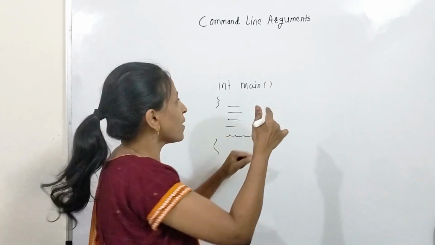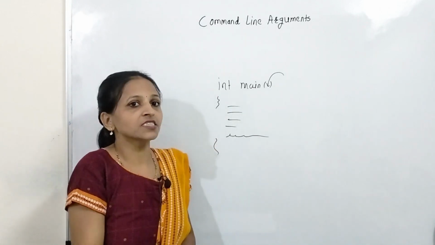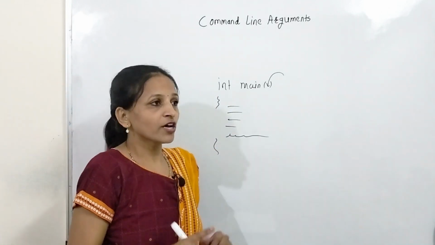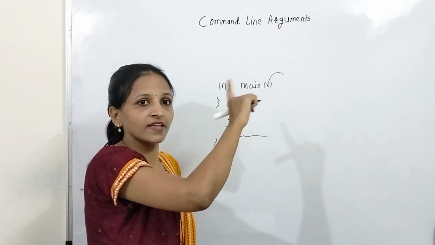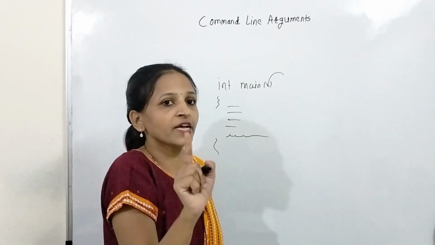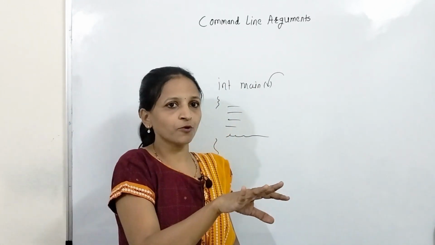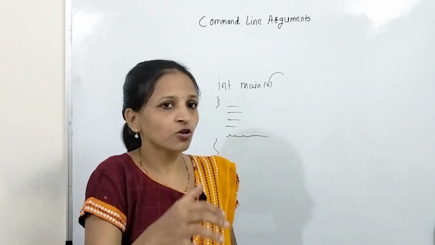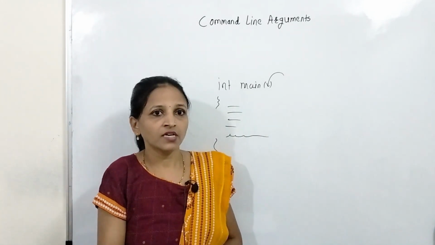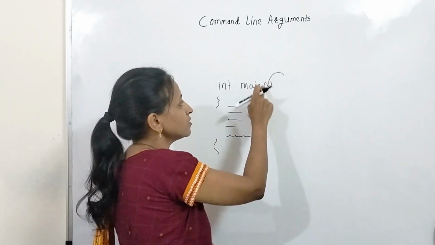If we want to pass anything to the main function, that is again possible. For that you have to run the program through the command prompt, then only it is possible. In the Turbo C editor we first compile the program and then run it using Ctrl plus F9 or the run or execute option. That is not the way for doing this task.